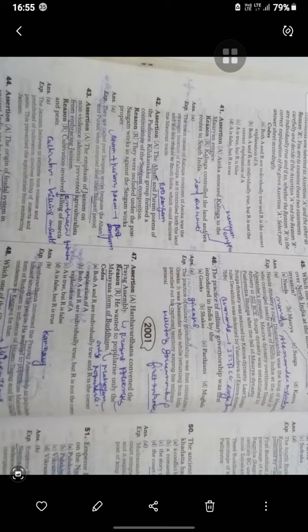The practice of military governorship was first introduced in India by the Greeks. It was Alexander who, while returning from India, parceled out the captured territory among his military generals.